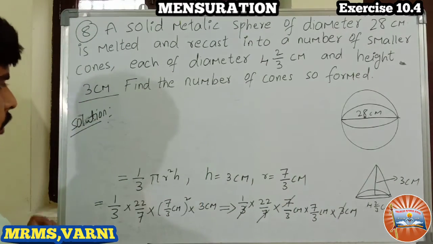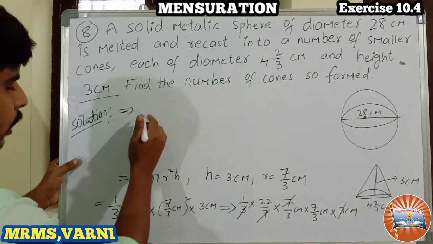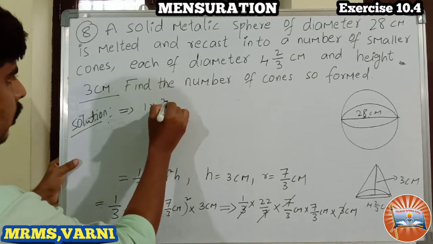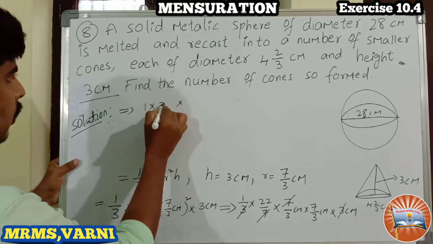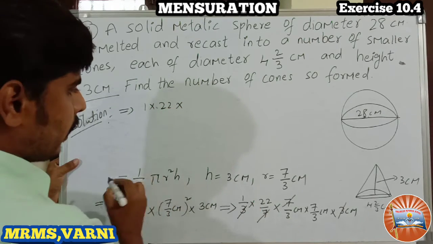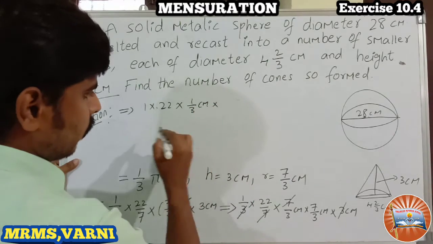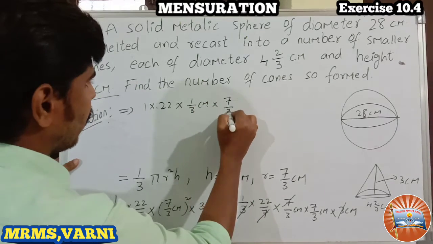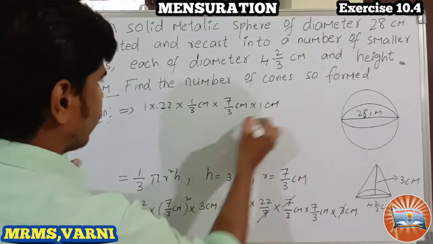Right. So I am writing these things here. What is the remaining? 1 into 22 into next remaining 1 by 3 centimeter into 7 by 3 centimeter into 1 centimeter.